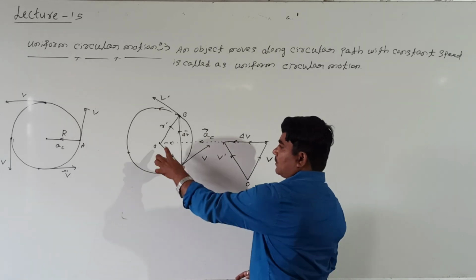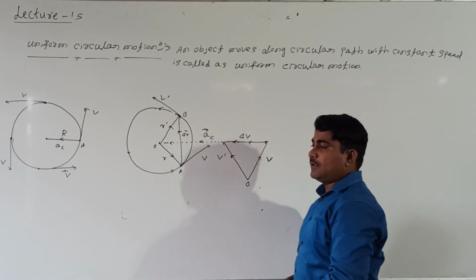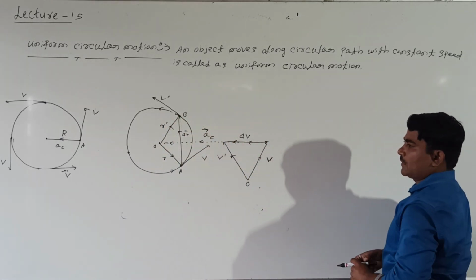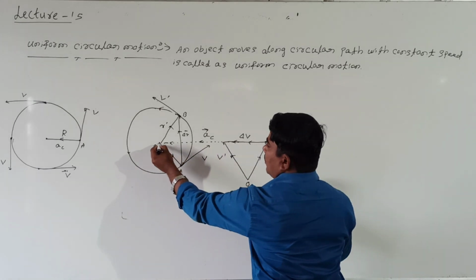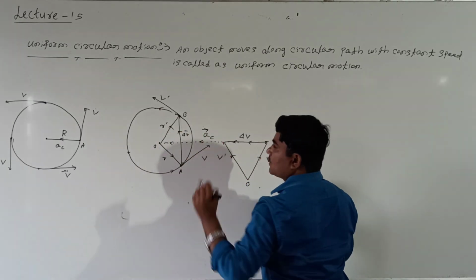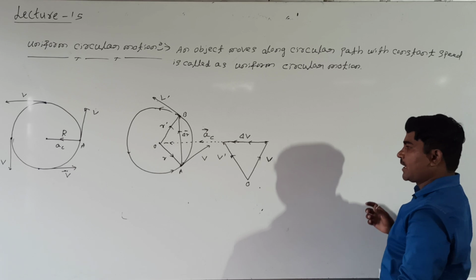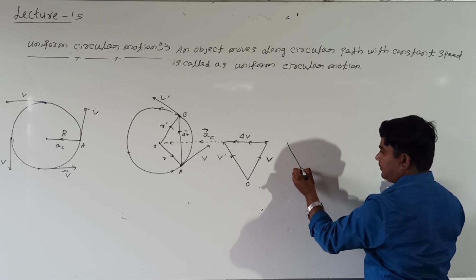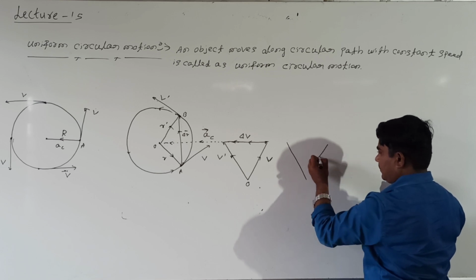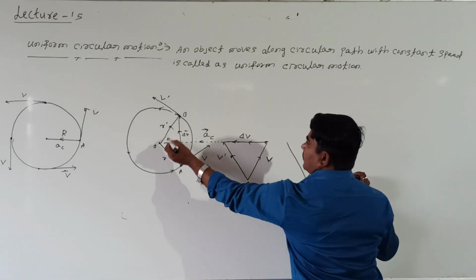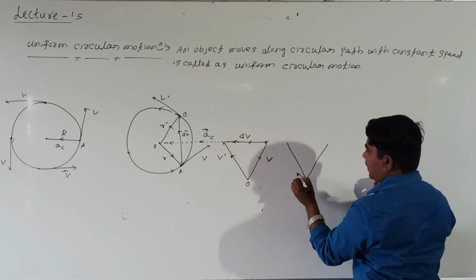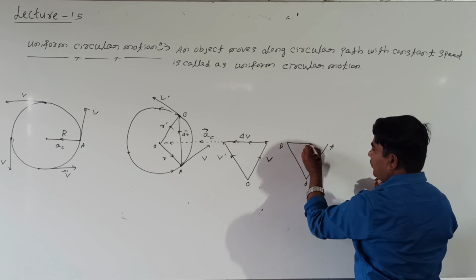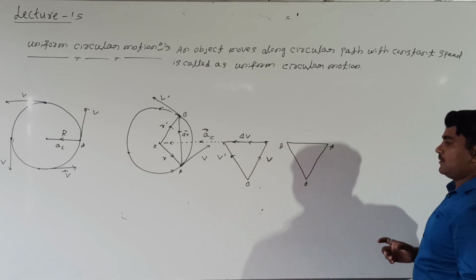How to make it? This one, OAB, looks like a triangle. Simply I will remodify this. This triangle I will put here. Look at this triangle. OAB looks like a triangle, right? Shall I put this? See here. What will I make? This is O. This point I will take as A. And this I will take as B. Right.